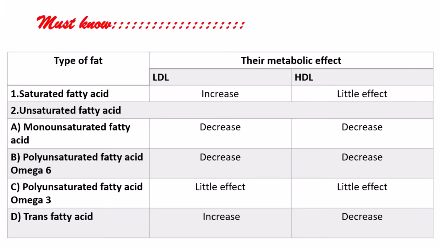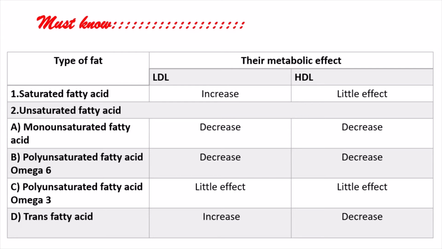Now, this is a very important piece of information. The various types of fats included are saturated and unsaturated. As we have already discussed, unsaturated fatty acid can also be divided into monounsaturated, polyunsaturated, and trans fatty acids. Now, let's see their metabolic effect. The saturated fatty acid tend to increase LDL and have little effect on HDL.